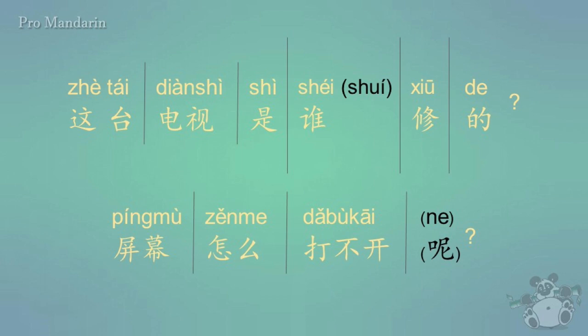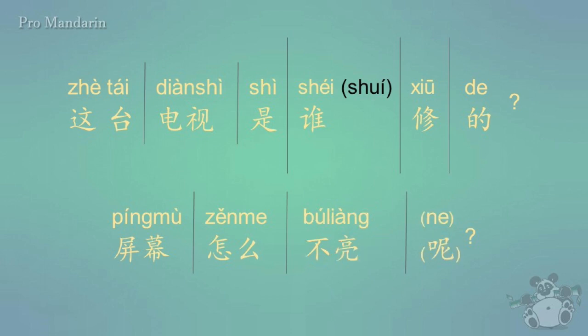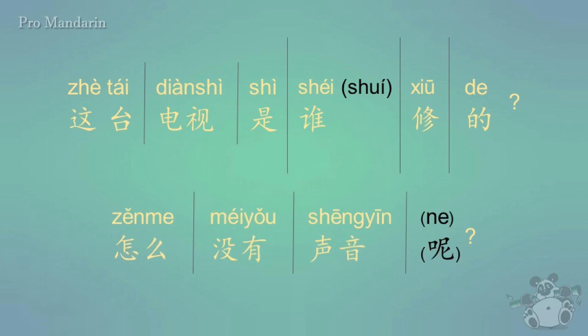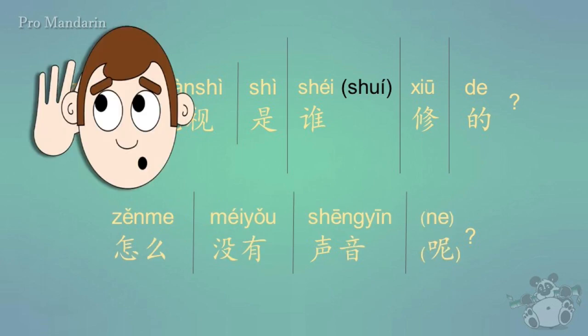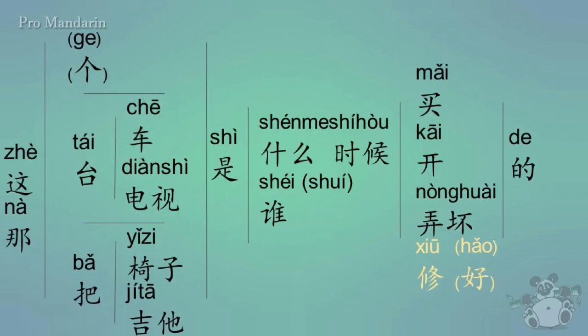Now, let me give you another couple examples here just for the fun of it. So I could also say 屏幕怎么不亮呢? So I'd be saying, how come the screen won't light up, right? Or I could say 怎么没有声音? Or 怎么没有声音呢? That'd be like, how come there's no sound? Now, when you say 修好, you're saying that it's actually fixed. It's done and it's completed, okay? So this 好 is used at the end of some verbs to denote that something has been completed.